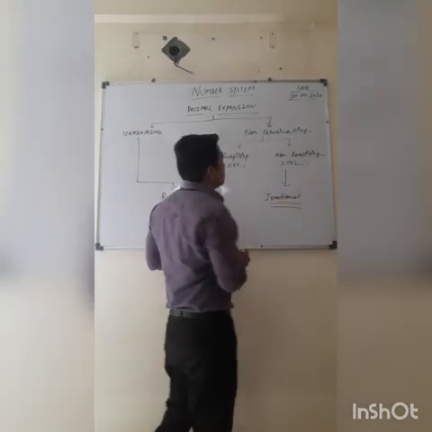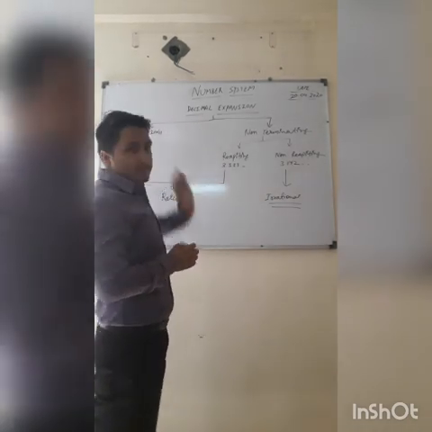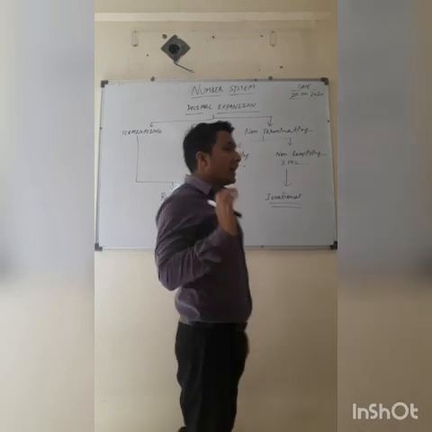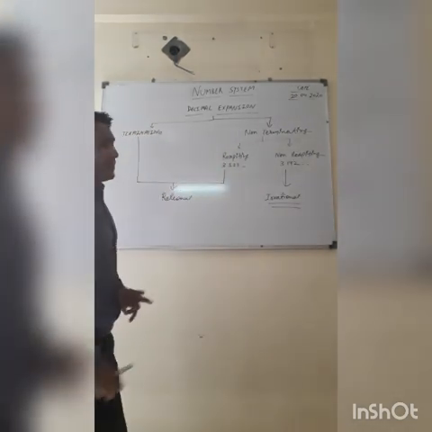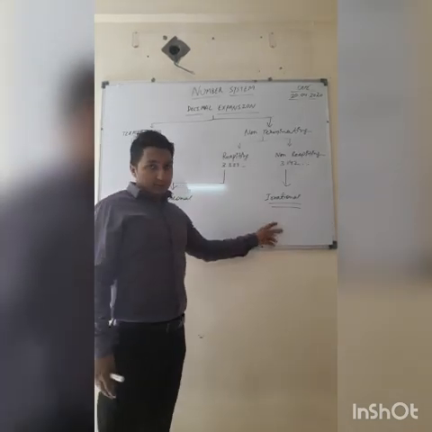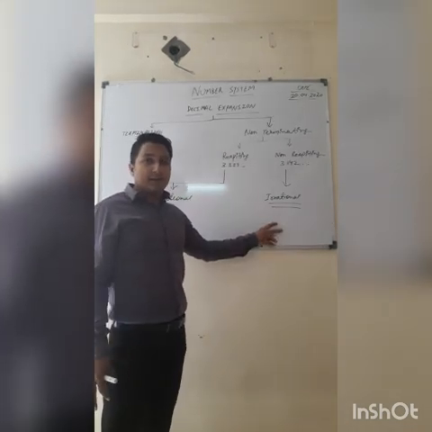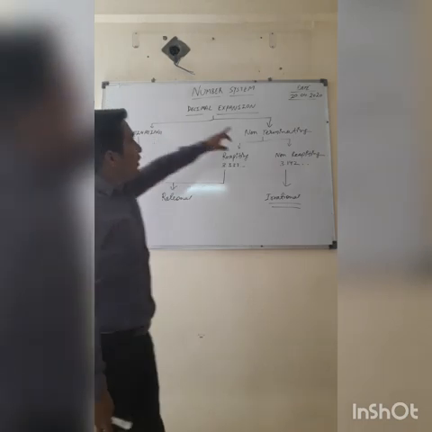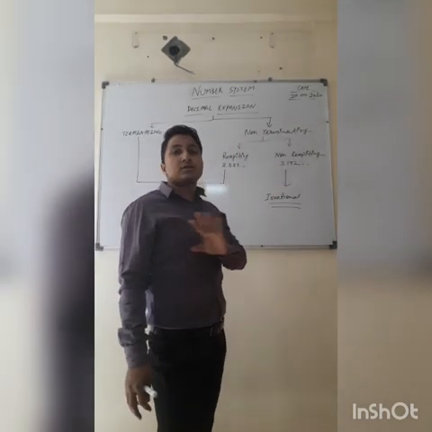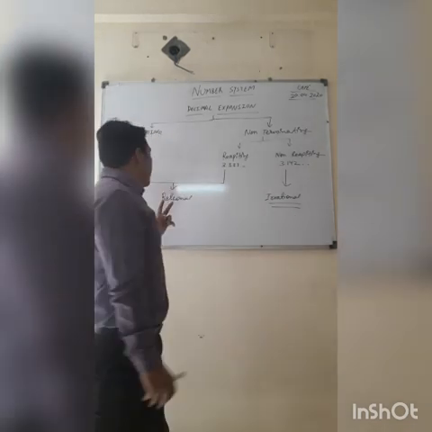So, on the basis of decimal expansion, we can conclude whether the number is a rational number or an irrational number. Is it clear? Only non-terminating, non-repeating numbers are irrational numbers. Rest all the numbers are rational numbers.